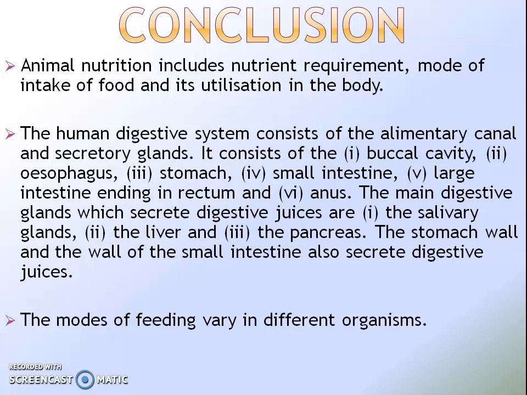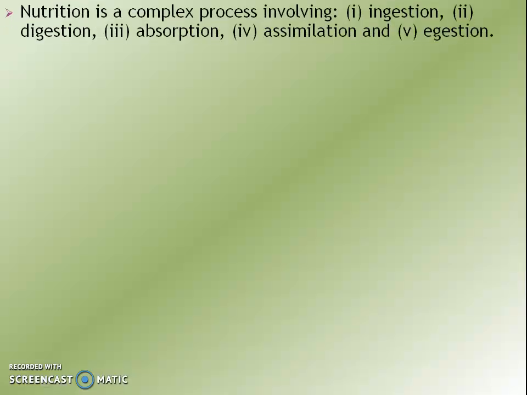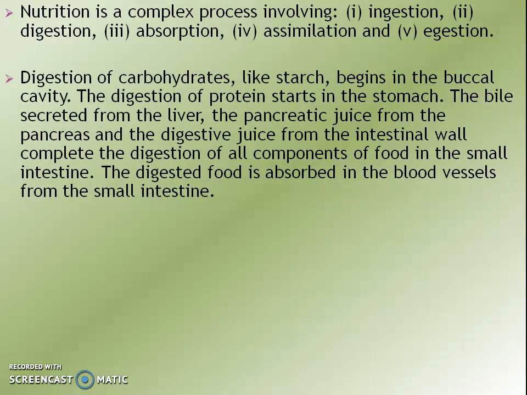The main digestive glands which secrete digestive juices are the salivary glands, the liver and the pancreas. The modes of feeding vary in different organisms. Nutrition is a complex process involving ingestion, digestion, absorption, assimilation, and egestion.